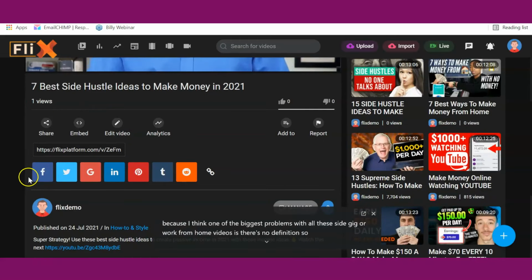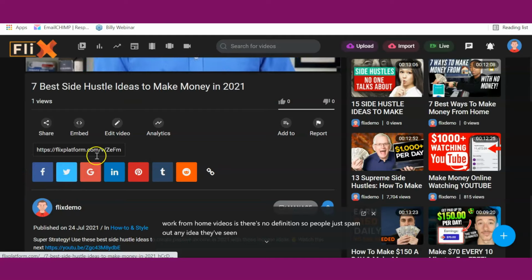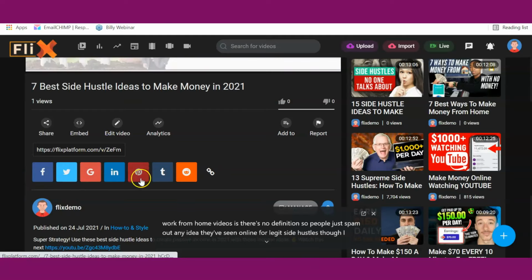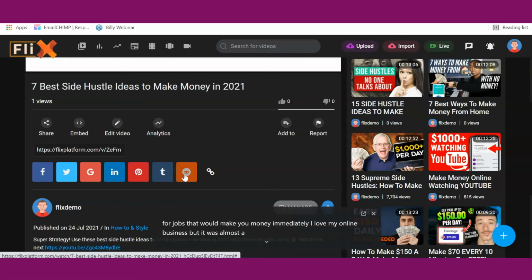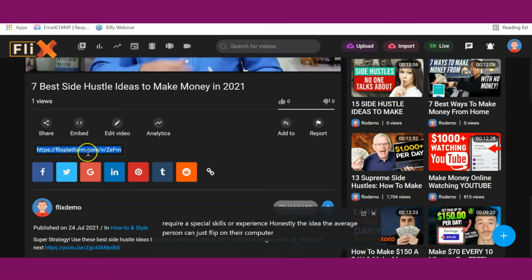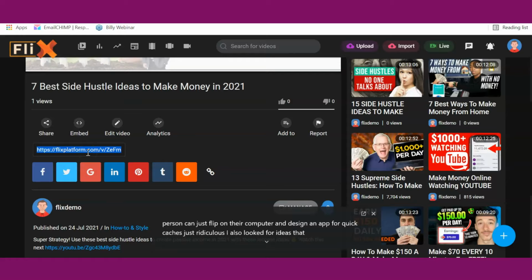As you can see, you can get traffic from Facebook, Twitter, Google+, LinkedIn, Pinterest, Tumblr, and Digg. So these are the top 7 social media sites in the world, and you can generate thousands and thousands of traffic to your videos. And you can as well just copy your link and post it anywhere you want to drive traffic from. So that's how Flix works in simple steps.